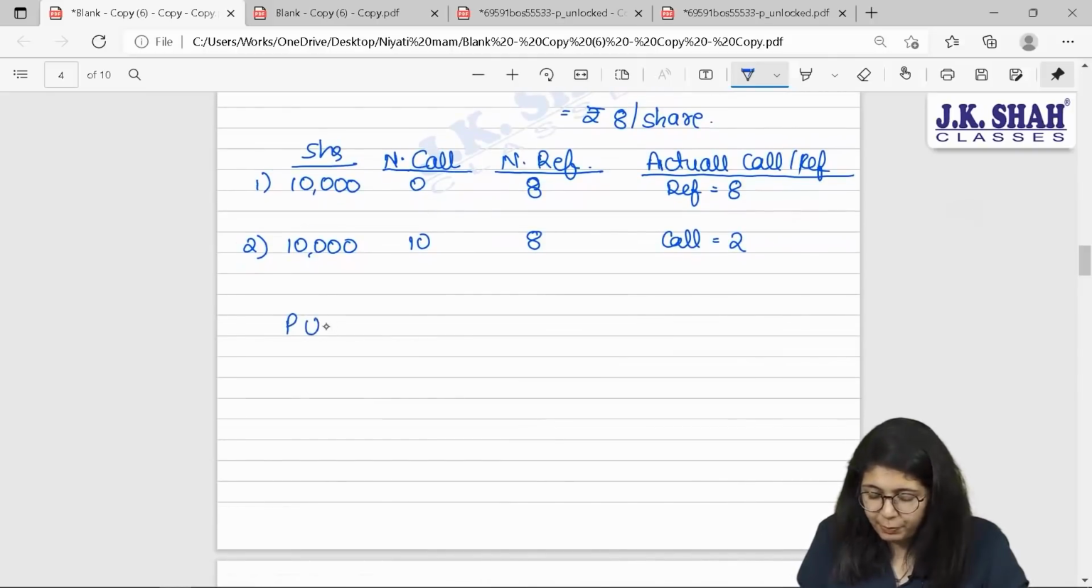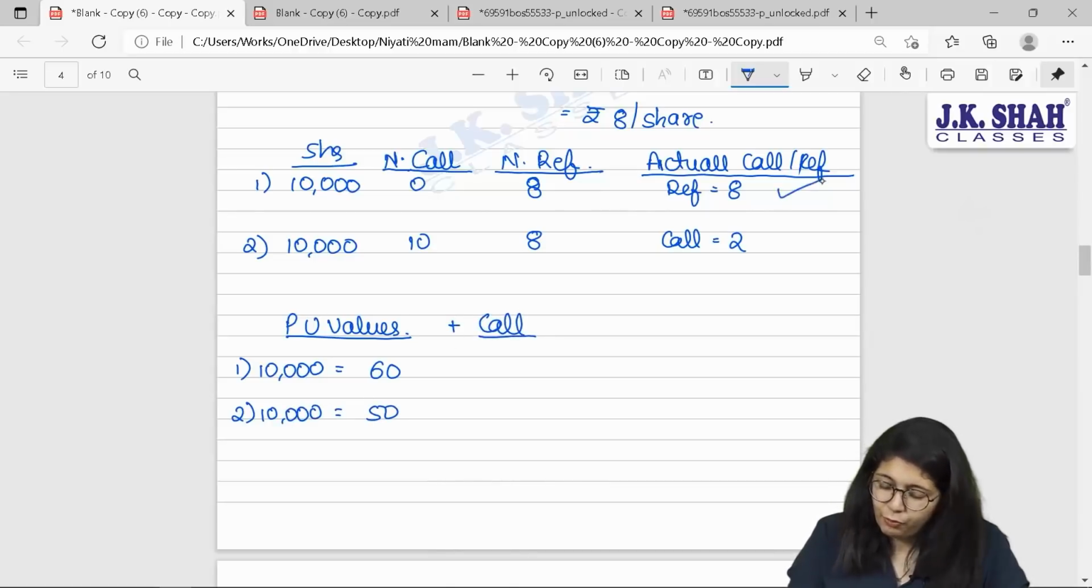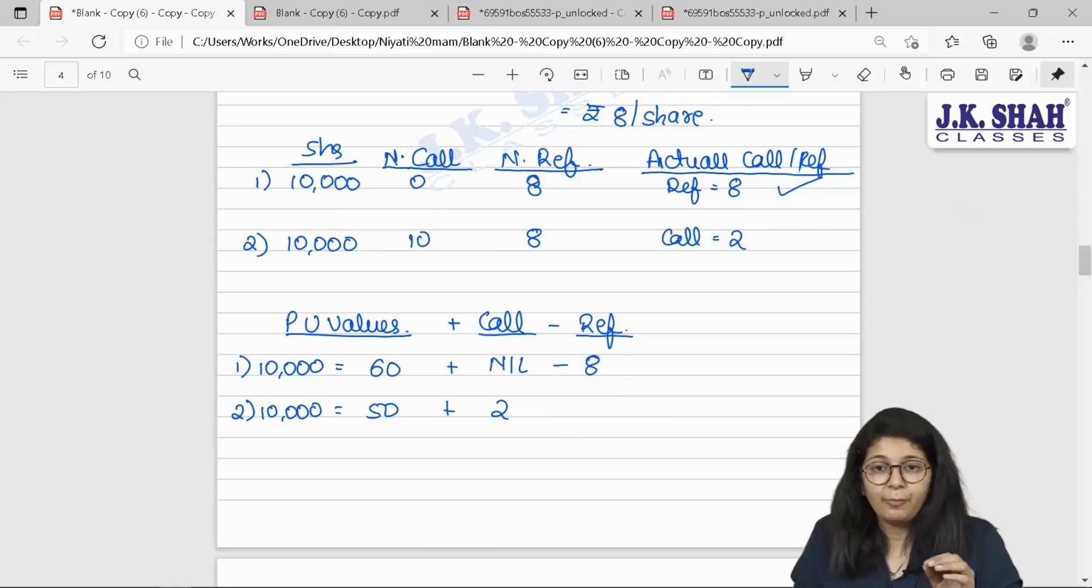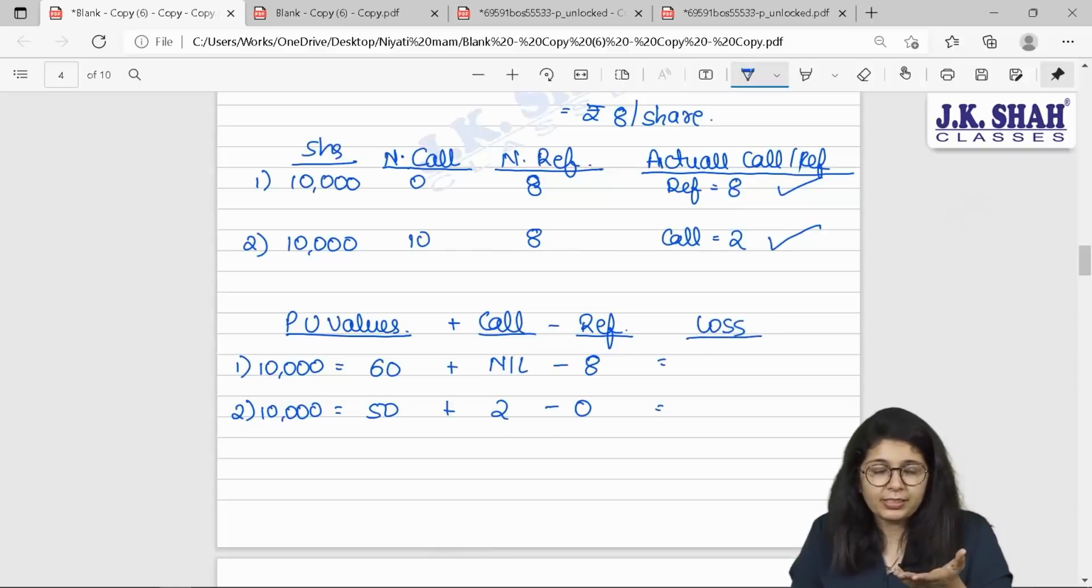But what are their paid up values? For first class of 10,000 shares, their paid up value was 60. And for the second class of 10,000 shares, their actual paid up value is 50. Have you made any call from them? Yes. For the first class, it is refund, so no call. And for the second class, I am going to demand 2 rupees. Are you giving them any refund? Yes. To the first one, I am ready to give 8 rupees refund. I am talking about actual, okay? And second one, nothing.